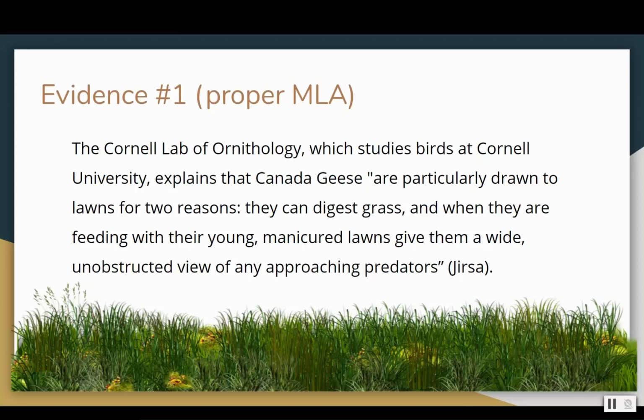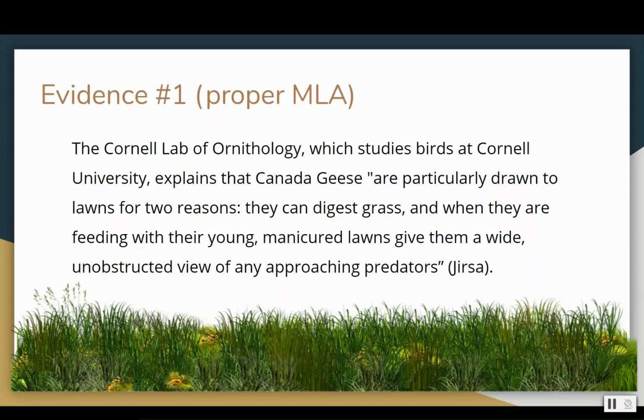The Cornell Lab of Ornithology, which studies birds at Cornell University, explains that Canada geese, we're using the attributive tag here, explains. So attributive tags are explains, says, said, claims, states. I'll have a link to attributive tags in the description.